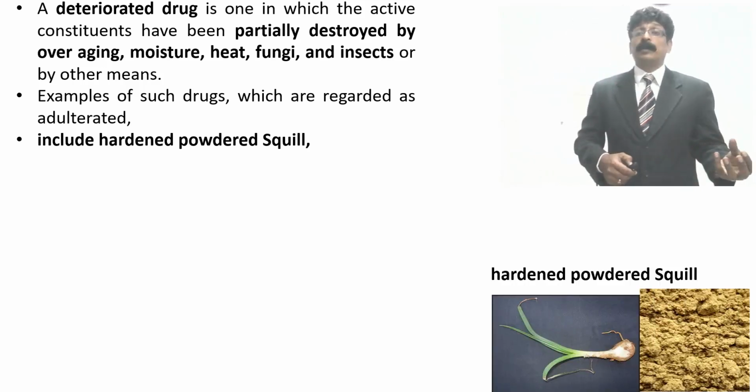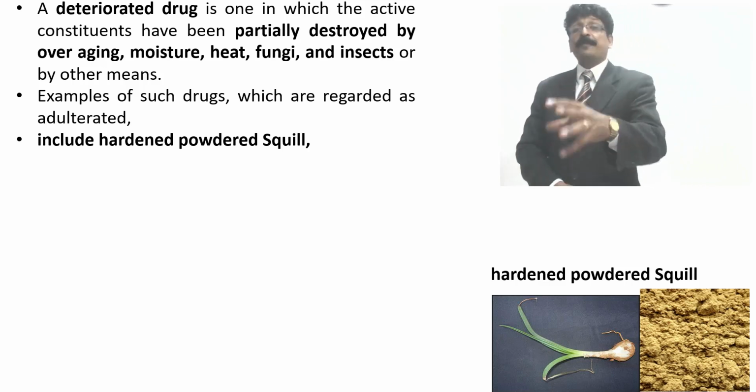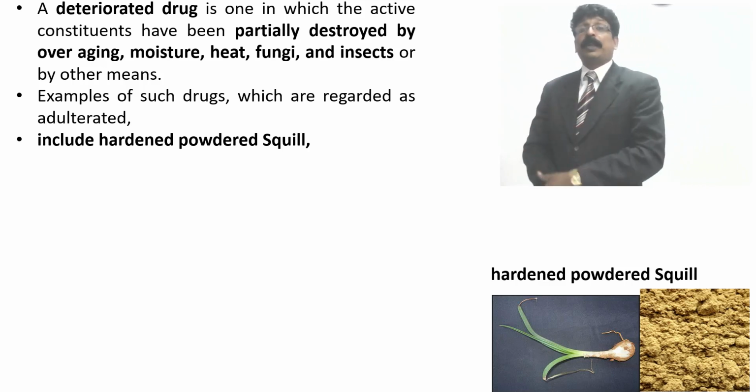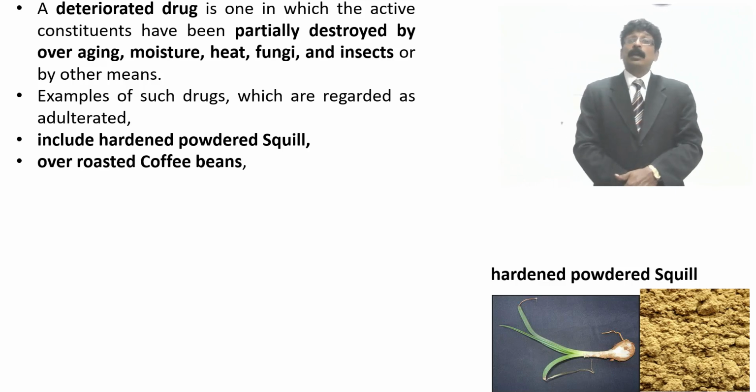You can see the hardened powdered squill which I have shown. It has become hardened, and that is also an adulteration, because it has deteriorated.